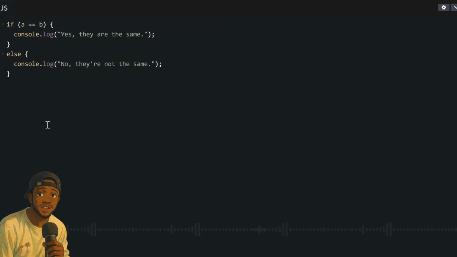Ternary is very simple. You just write the condition you want to check followed by a question mark. Anything that comes after this question mark will be what the program will do if the condition returns true. And then you write a colon. And whatever comes after this colon will be what the computer will do if the condition is false.